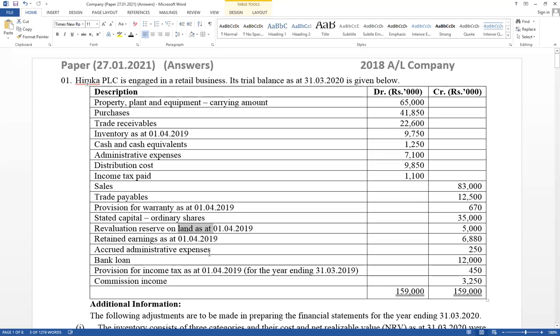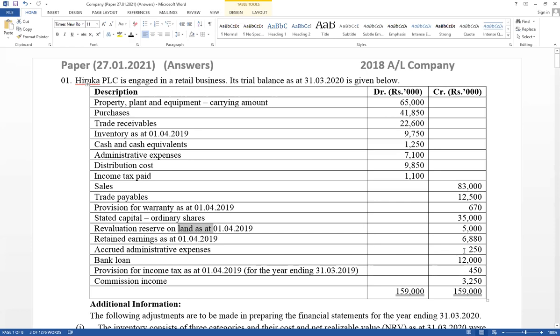And the accrual administration expense is available in the trial balance. What is the meaning? It is already recorded: expense account debit, accrual expense account credit. Therefore, there was a double entry. This value should be included only as a current liability. The reason is that it has been given in the trial balance.